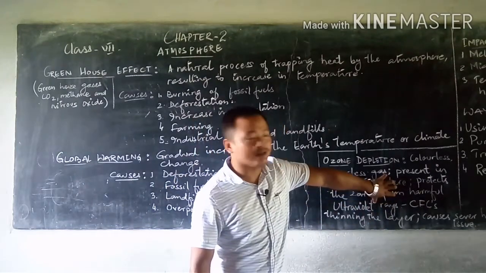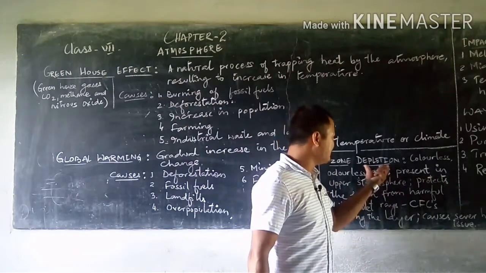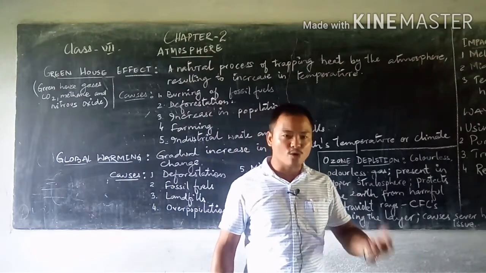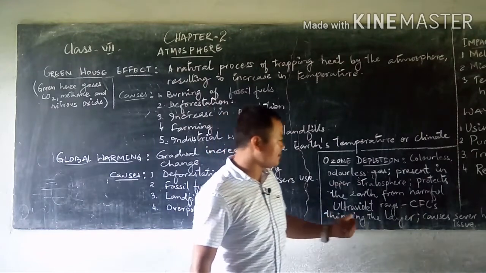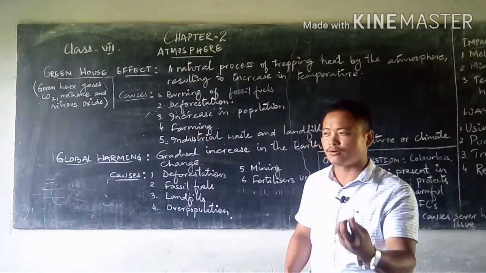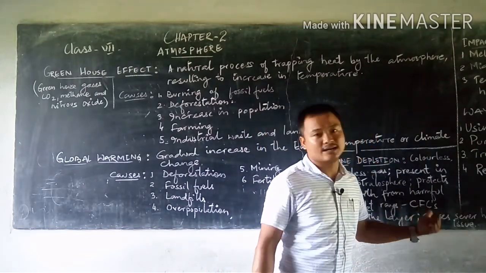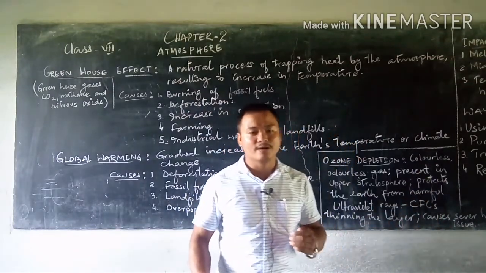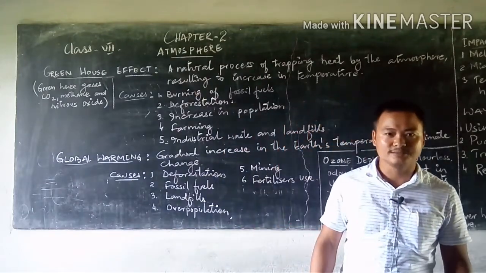So such an important layer, which is already present in the atmosphere, is under threat of being depleted. That means it is slowly and gradually vanishing. Small holes have been found in the ozone layer. Why is it happening? Because of CFCs, that is chlorofluorocarbons, which are one of the very harmful pollutants that come from the carbon elements. The chlorofluorocarbons are thinning the layer, so the amount of ozone in the atmosphere is decreasing.